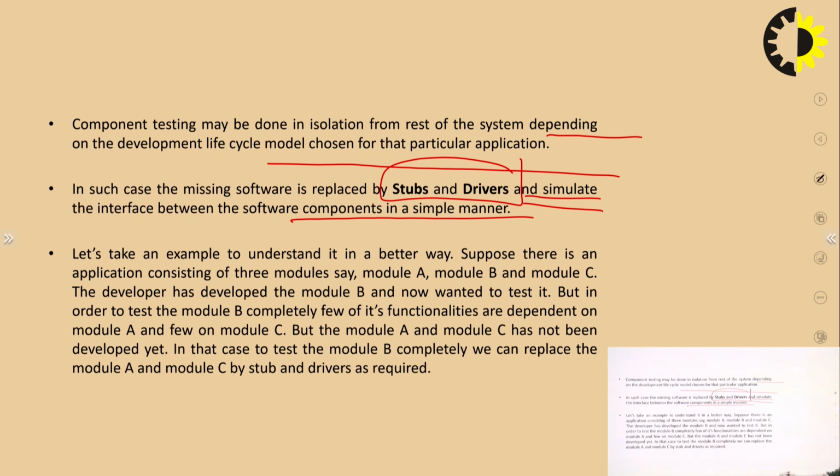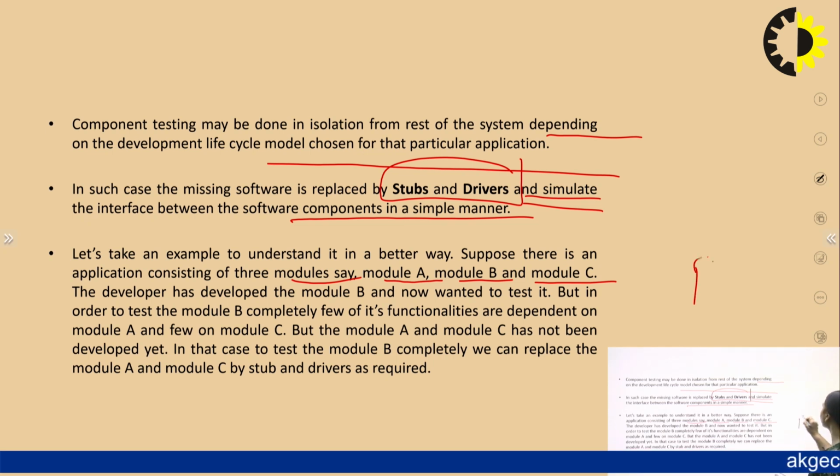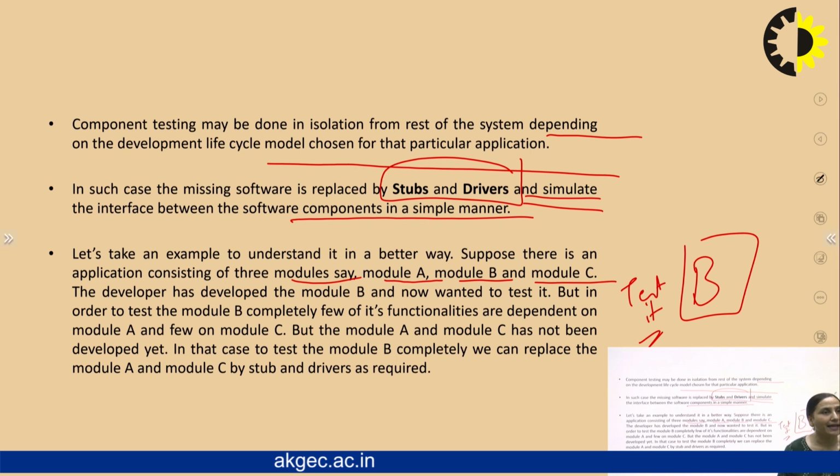Suppose there is an application which consists of 3 modules, say module A, module B and module C, which need to be tested. The developer has developed module B and now wants to test it. But in order to test module B completely, a few of its functionalities are dependent on module A and a few again on module C.